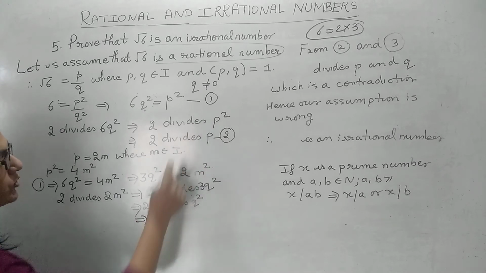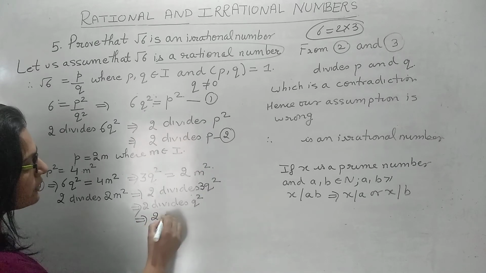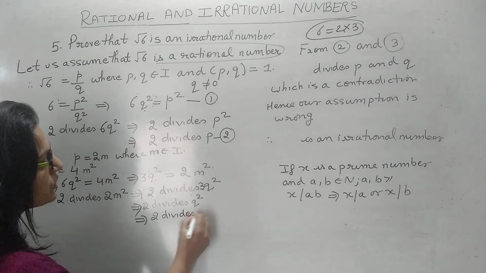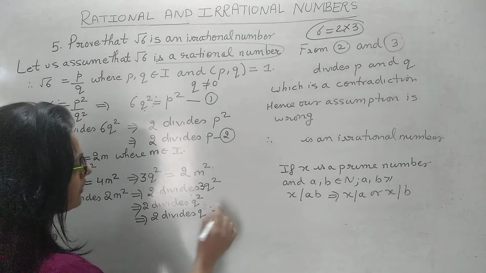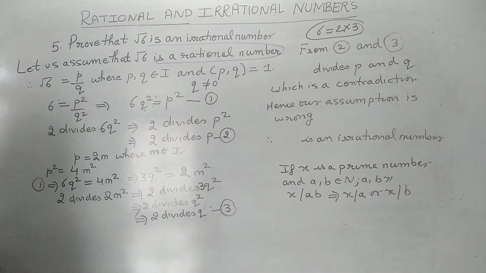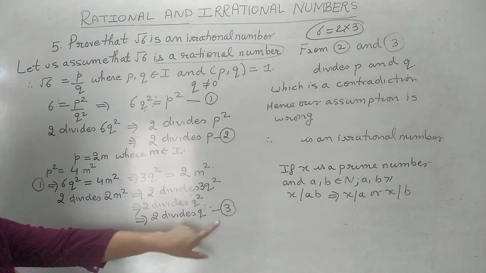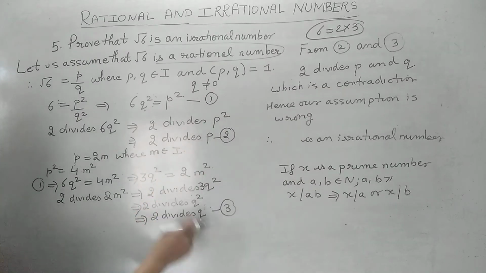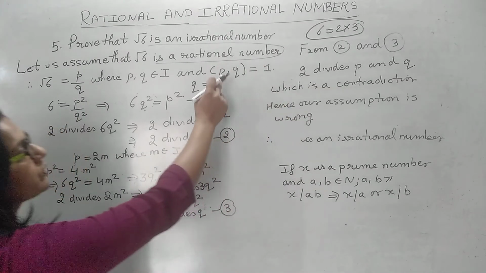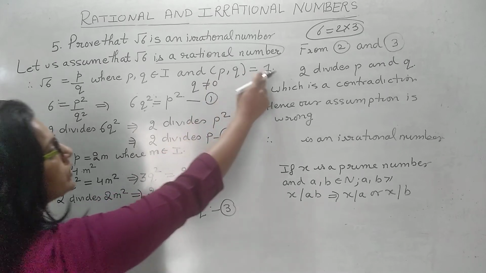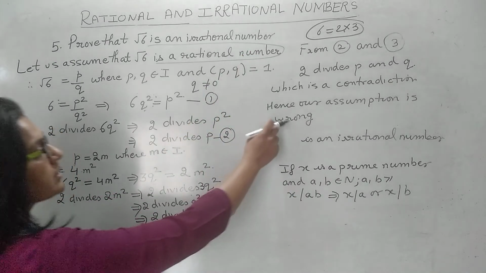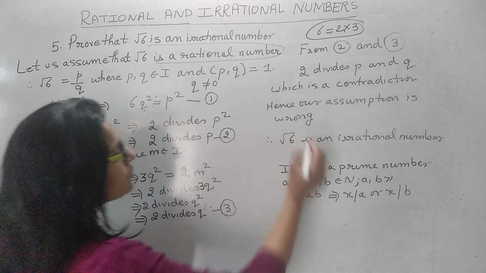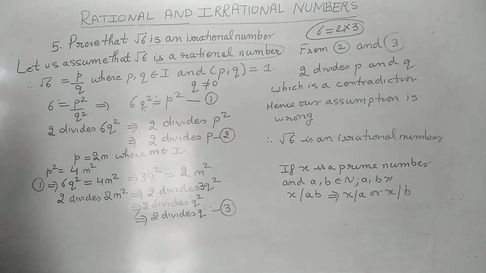Then using the same result, if 2 divides q square, that means 2 divides q. So what do you conclude from the second and third result? We get that 2 is a number which divides p and q, which is a contradiction because we have assumed that p and q have only one factor common. Our assumption is wrong. That means root 6 is an irrational number.